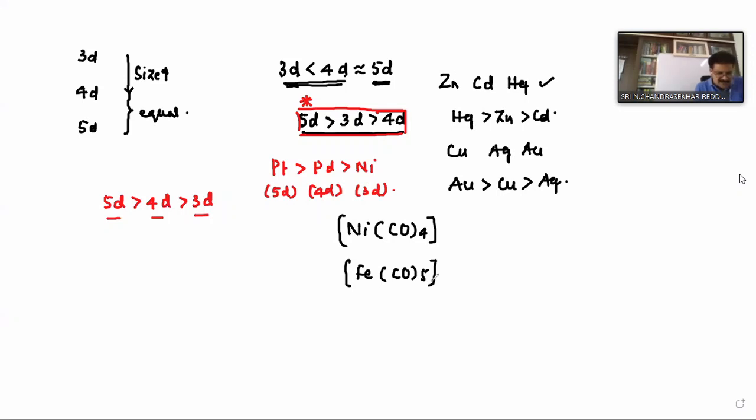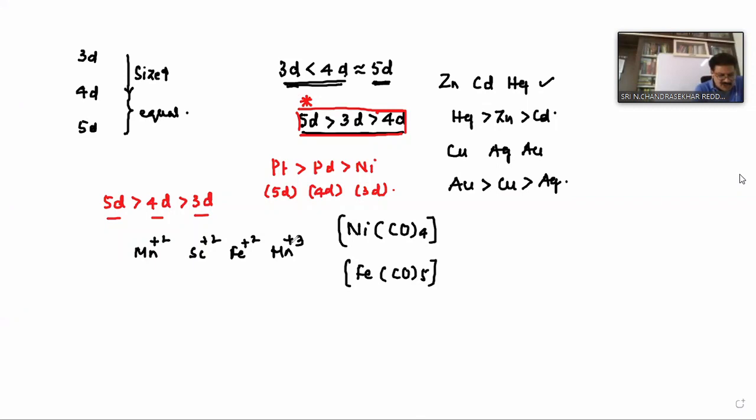Suppose a question is given: among the following, the most stable ion is Mn+2, Sc+2, Fe+2, or Mn+3. The question is asking which is the most stable ion. What is the answer? Mn+2. Reason? Half-filled electronic configuration.